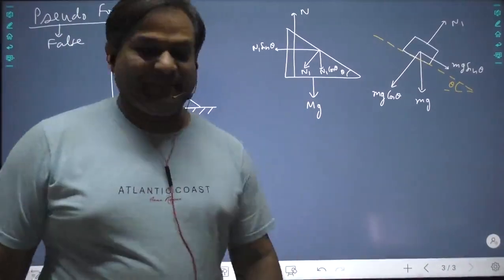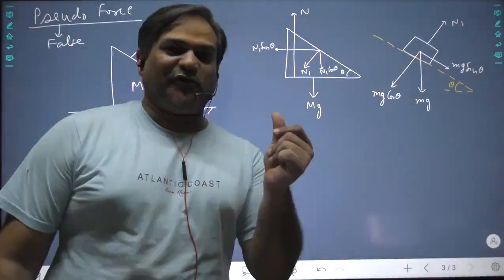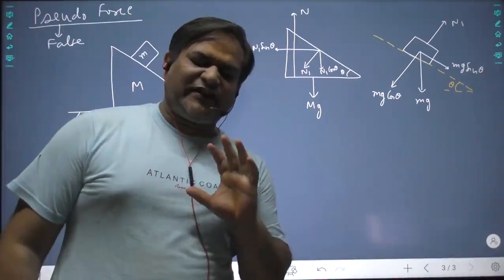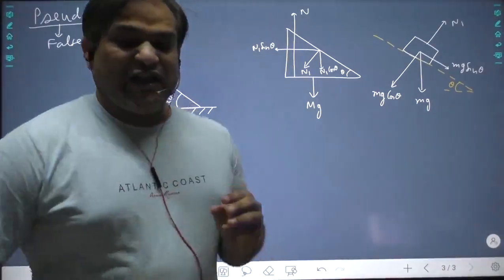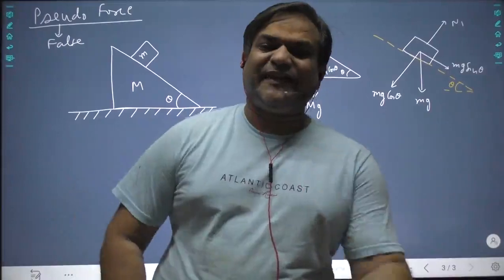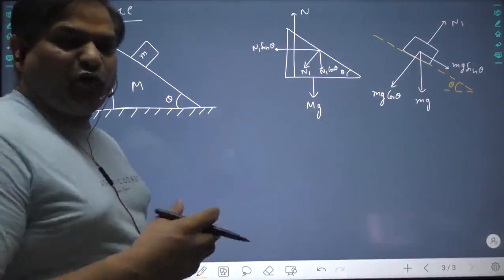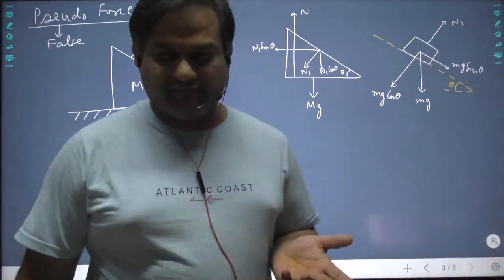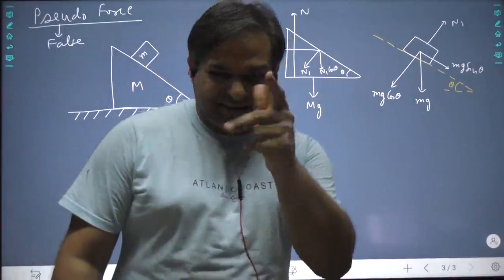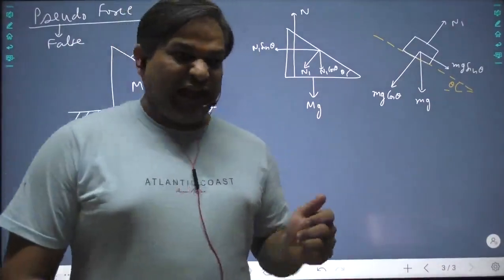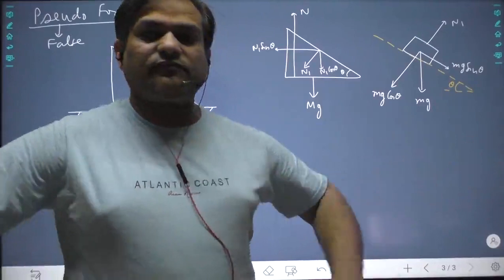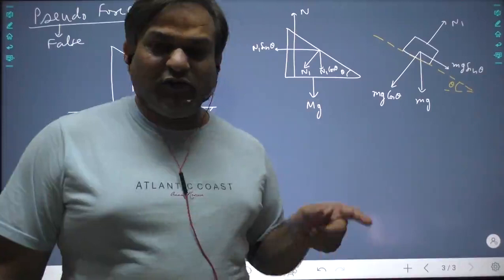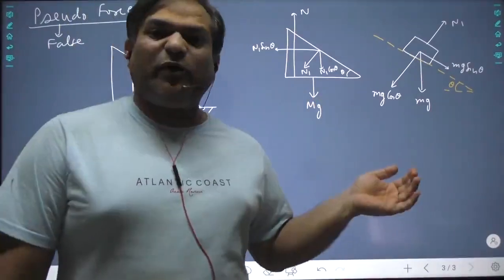Very simple. Now the trick, pseudo force. Now see what you have to do. How to use pseudo force? The theory of pseudo force simply says that apply a force in the opposite direction. Please understand what I am saying. Please listen. Apply a force exactly in the opposite direction of motion of the support, which is equal to the mass of the object times the acceleration of the support.